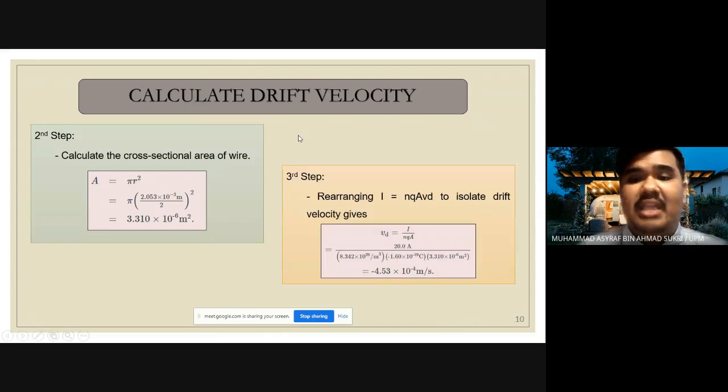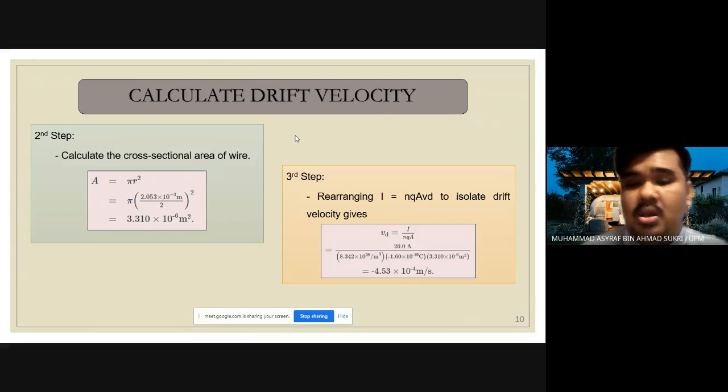Then the last step is to rearrange the formula of the current. The current is equal to the density of free electrons multiplied by the charge constant, multiplied by the cross-sectional area, multiplied by the drift velocity. We already have the density of the electrons and the cross-sectional area, and we have the constant value.